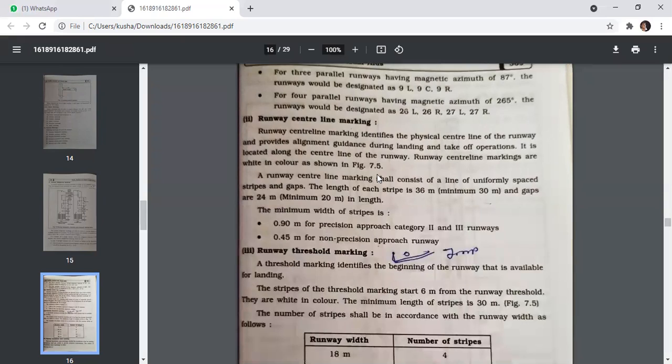Runway centerline marking identifies the physical center line of the runway and provides alignment guidance during the landing and the takeoff operation. It is located along the center line of the runway. Runway centerline markings are white in color as shown in the figure.